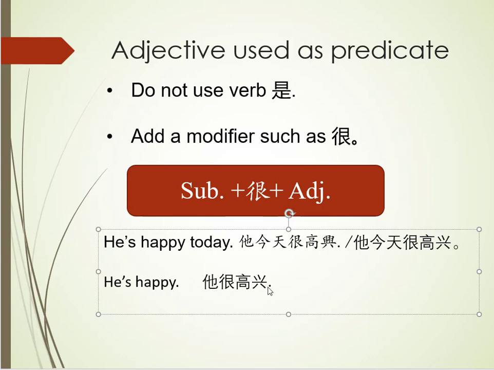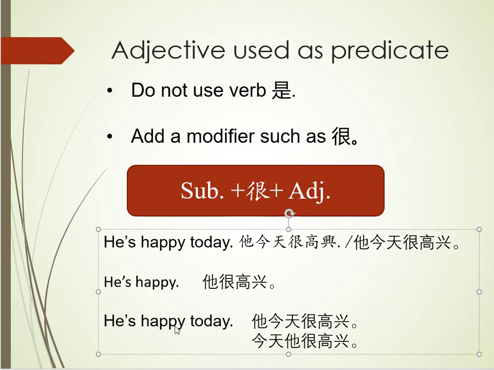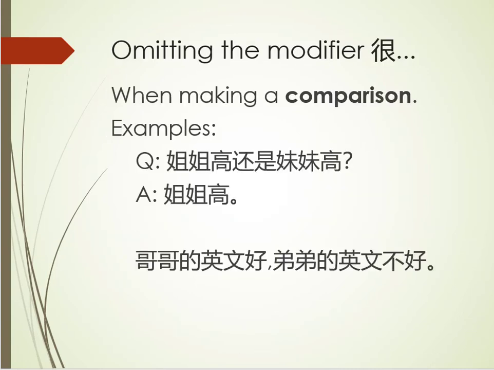他很高兴. Next, you're going to say, okay, I got the he's happy. Now let's add in the today. 今天. So you know that 今天 goes either right before the subject or right after. So you add in the time 今天 and it becomes 他今天很高兴. Or maybe you put it in the front. 今天他很高兴. There is one situation in which you will omit the modifier 很.